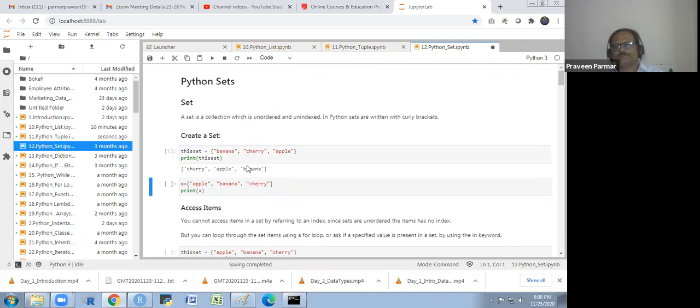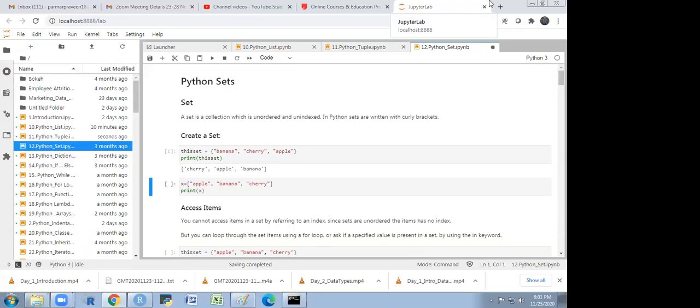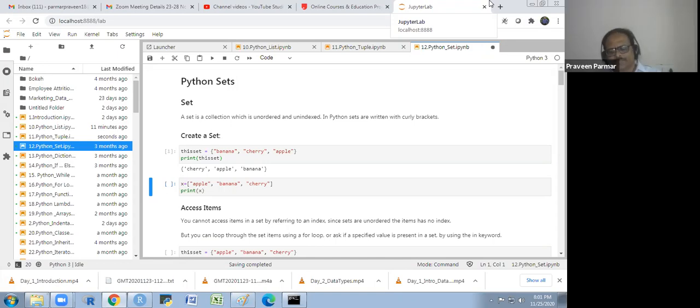You see the order is the same or not? No, so it is unordered. In the tuple and the list, the order was the same. If the order is not the same, the indexing is not there, so we could not access an element from the set.